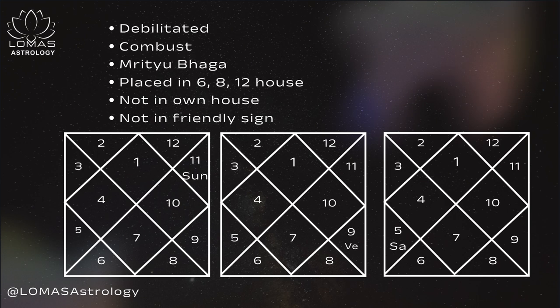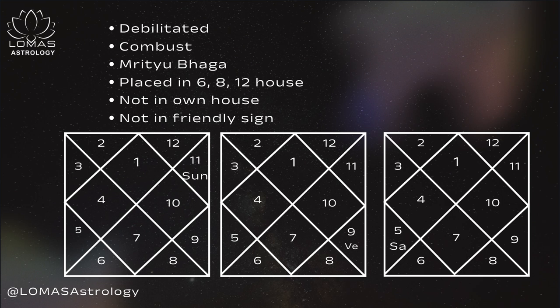Then if the planet is not in its own sign, not exalted, nor in a friendly sign, or you can say if it is in an inimical sign, then it is considered not a very good position for the planet. The planet will not give good result.